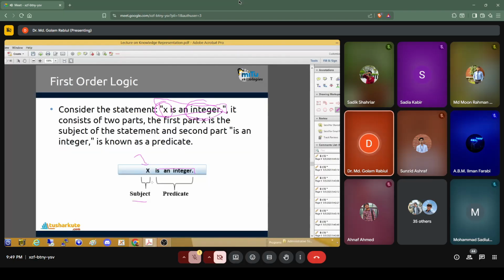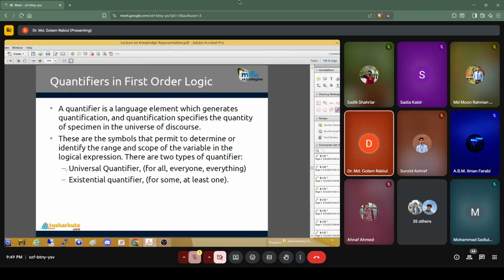So if we say that x is an integer, that means we will write integer(x). This is the subject and this is the predicate. Two types of quantifier we can use. One is the universal quantifier and another is the existential quantifier. The universal quantifier is called for all, everyone, everything. And the existential quantifier, usually we call it for some, at least one.